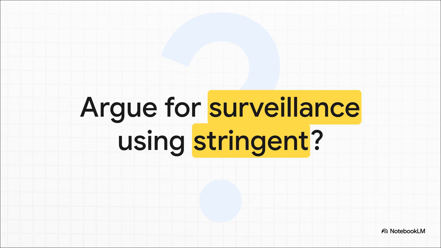I want to leave you with this final provocative synthesis challenge before we go. How would you weave terms from entirely different sprints together to construct a flawless, high-scoring argument? Like, how would you use indispensable and stringent to argue for better public surveillance in Speaking Task 7? Think about it, practice it, and you'll be more than ready for test day.